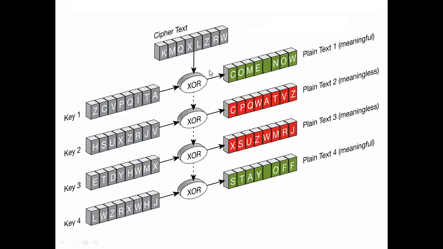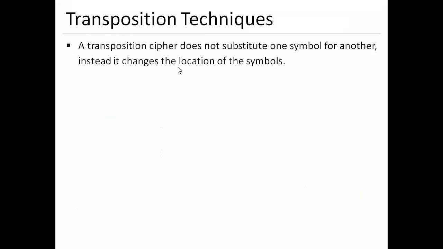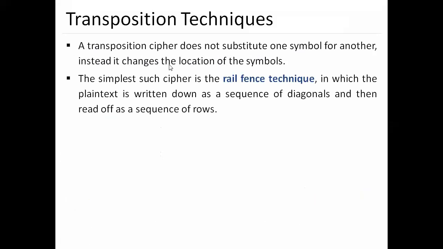Okay, this is what today's session was. Tomorrow we will learn about the transposition technique. In a transposition technique, we juggle our characters. A transposition cipher does not substitute one symbol for another; instead, it changes the location of symbols, or characters.